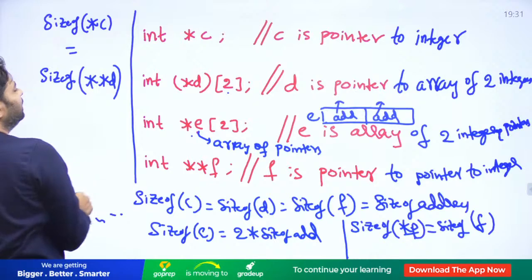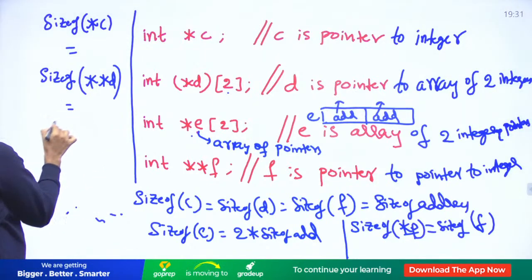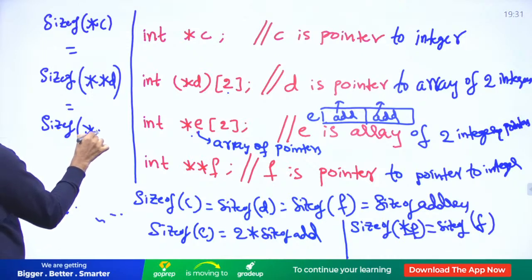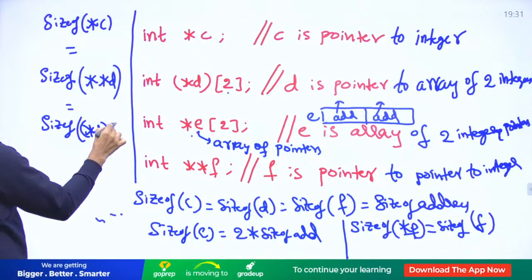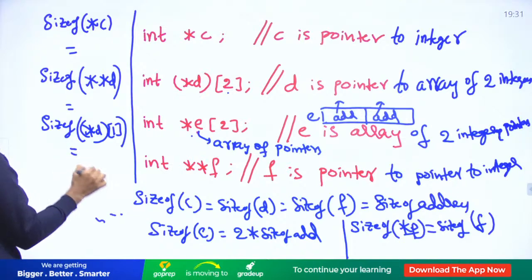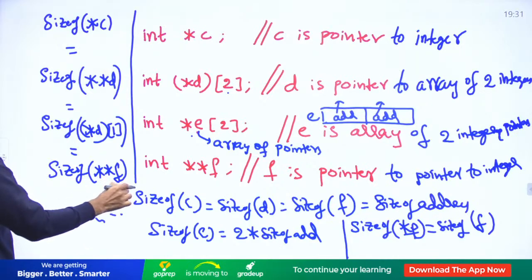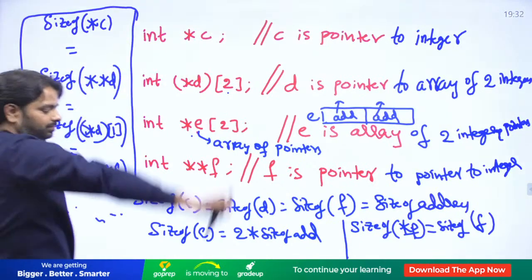That goes to the 0th element. Even you can ask sizeof(*(d+1)); that goes to the second element. Here you need to ask double star: sizeof(**d) will give you data, integer data.